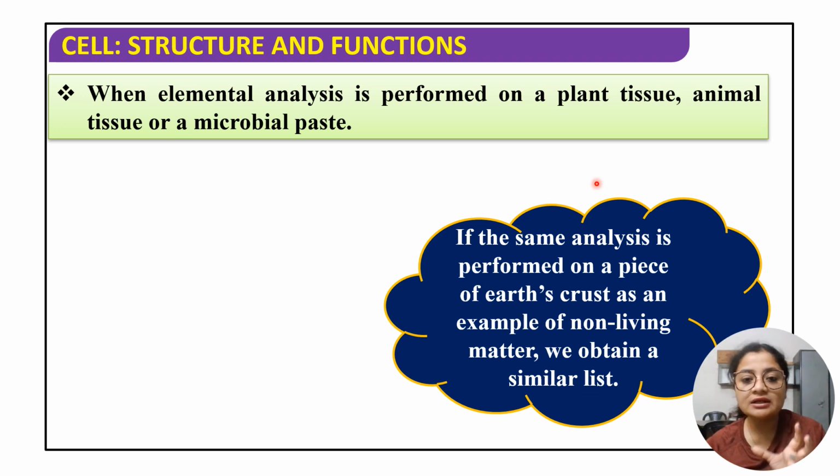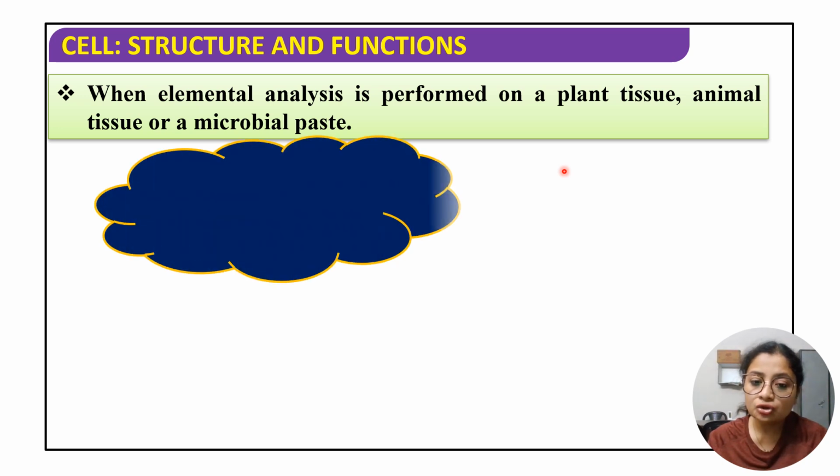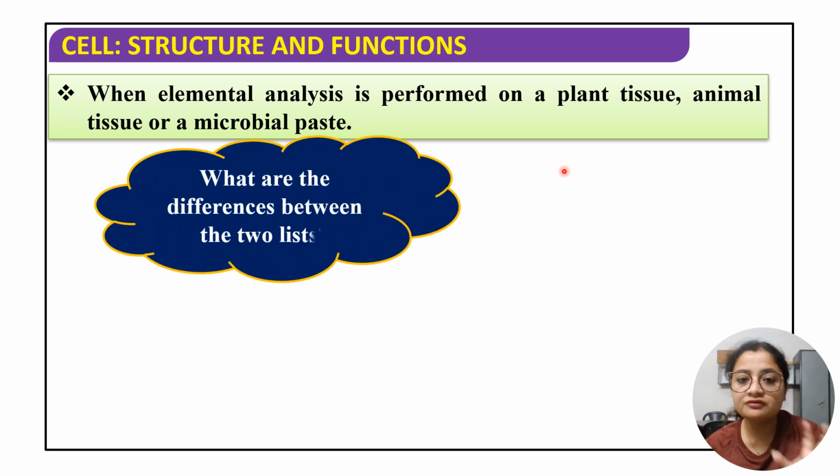Piece of earth's crust मतलब क्या? उसमें ज़्यादा से ज़्यादा soil रहेगा, means a component of the lithosphere. फिर पानी रहेगा, that is a component of the hydrosphere, isn't it? ये दोनों component mainly रहेगा. So they are non-living tissue, isn't it? तो इसका भी अगर हम elemental analysis करेंगे तो उसमें भी we will get a similar type of list.